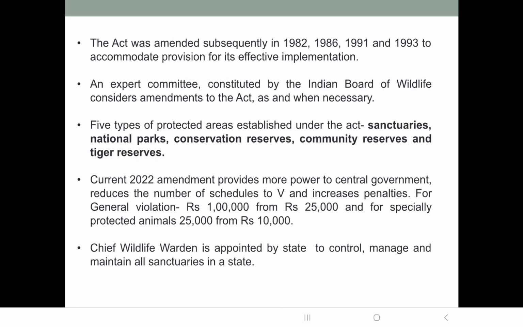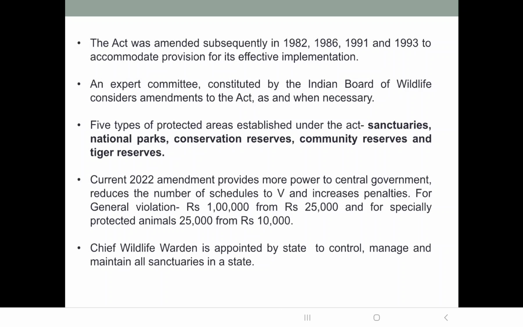So protection is given to the endangered species in the sanctuary against all these practices. Now, a sanctuary is declared by the state government by a notification. So if a sanctuary has to be formed, it is declared by the state government by giving a notification. Now the boundaries of a sanctuary are not fixed. They can be altered by a resolution passed by the state legislature. So if the government thinks that the boundary should reduce or it should increase, all of that can be done in case of a wildlife sanctuary.